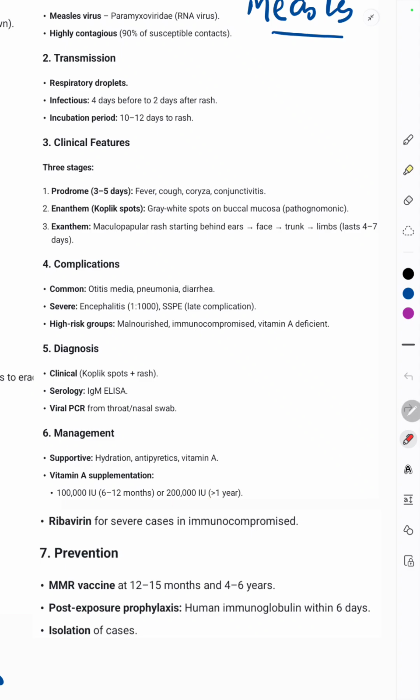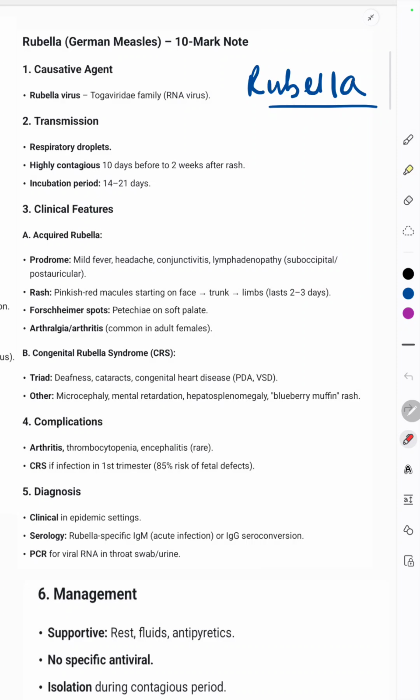Then ribavirin is given for severe cases in immunocompromised. Prevention: MMR vaccine at 12 to 15 months and at 4 to 6 years. Post-exposure prophylaxis is by human immunoglobulin within 6 days. And isolation of cases is important.